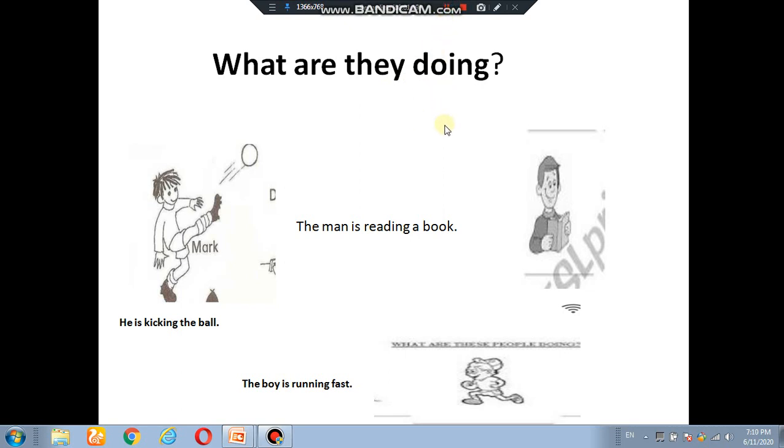These all are in present form. This means you can tell that the action is happening right now. At this moment, the action is being done.